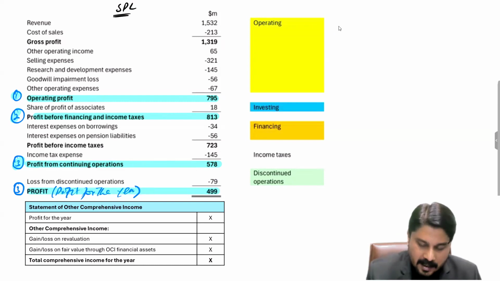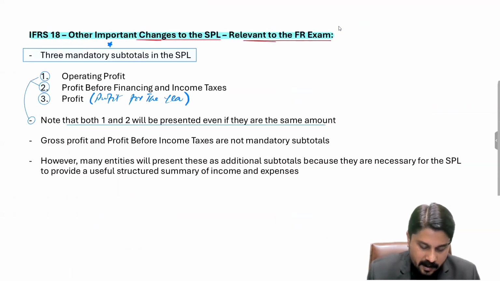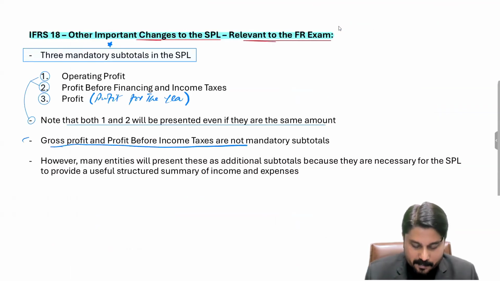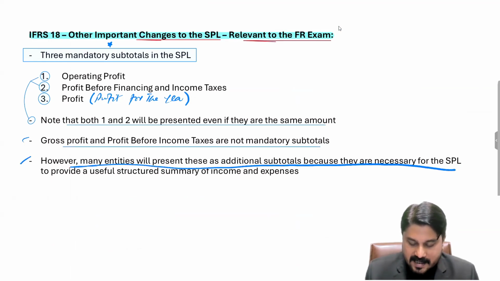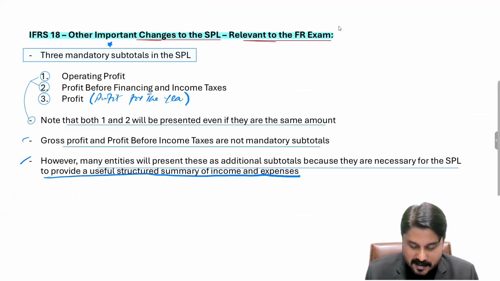Although you can see over here in this P&L, gross profit and profit before income taxes, both these are also considered as subtotals. Both these are also highlighted. Both these amounts are also in bold. But for these two, read from here, gross profit and profit before income taxes are not mandatory subtotals. However, many entities will present these additional subtotals because they are necessary for the SPL to provide a useful structured summary of income and expenses.